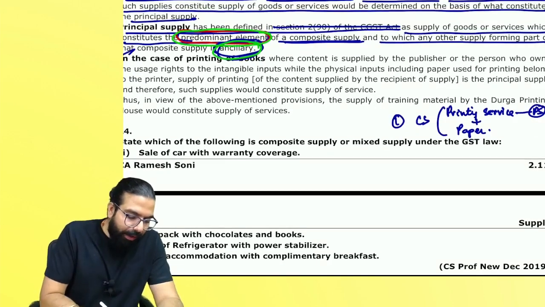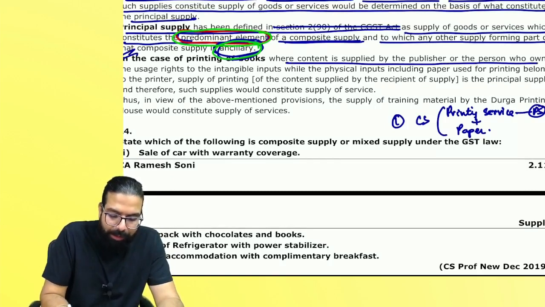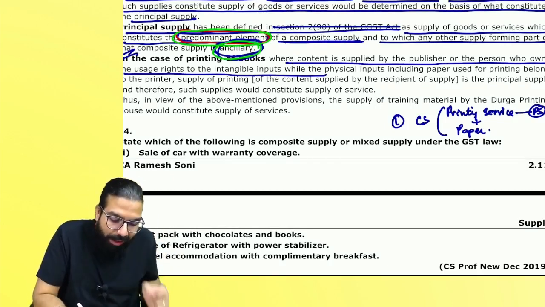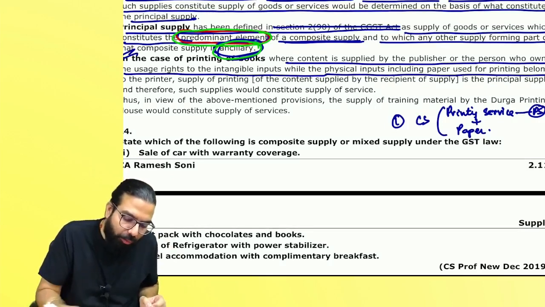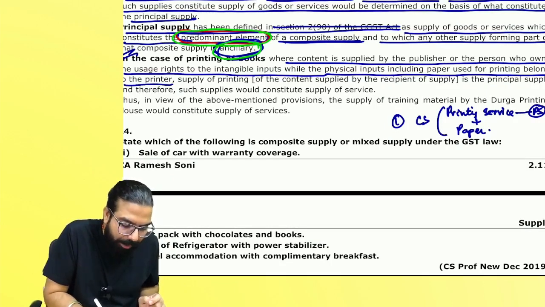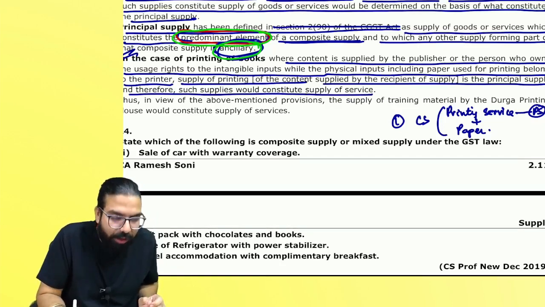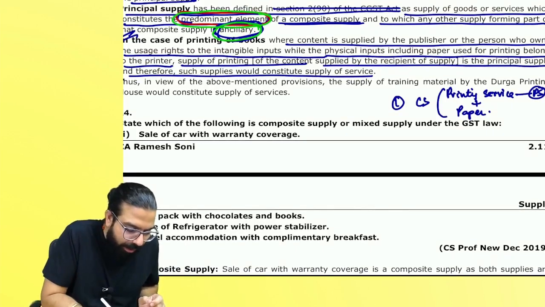Then, in case of printing of books where the content is supplied by the publisher who owns the usage right of the intangible input, while the physical input including paper used for the printing belongs to the printer, supply of printing is the principal supply and therefore it would constitute a supply of service. Thus, again they went ahead and gave the conclusion.